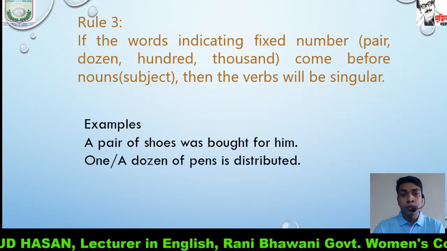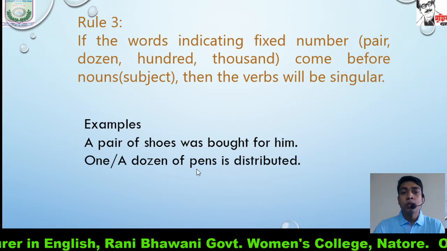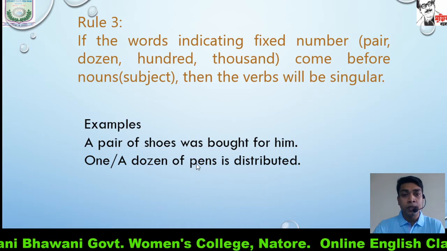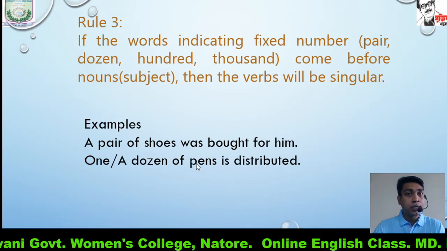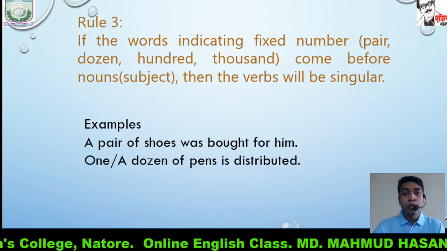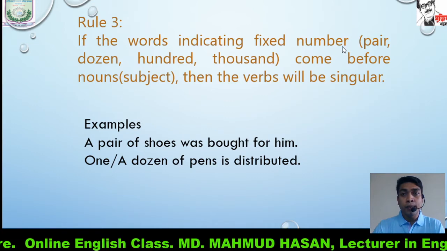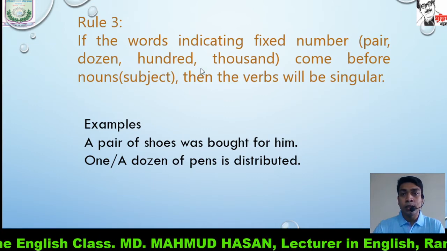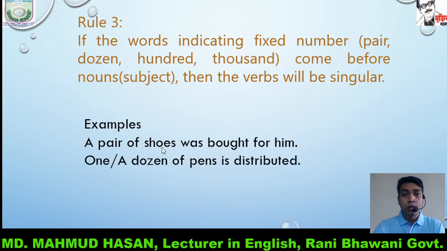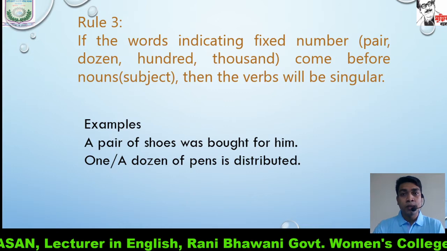A pair of shoes was bought for him. A dozen of pens is distributed. Pens is plural, but it doesn't show that our verb will be plural. So if a fixed number, pair, dozen, hundred, thousand, comes before the noun, then our verb will be singular.